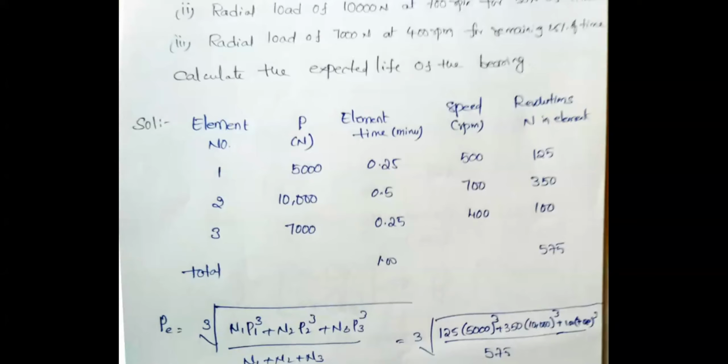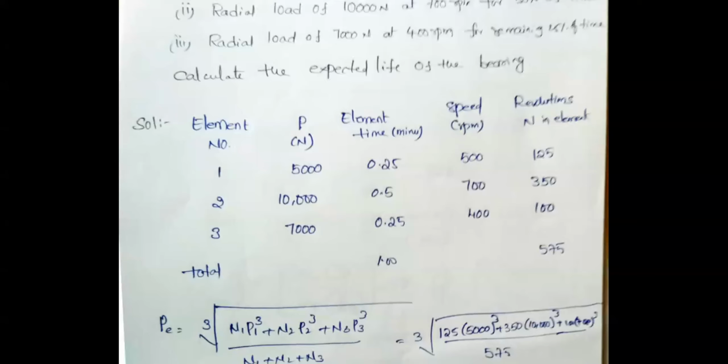Suppose I explain one column. Take element number 1. Element number 1 means the first cycle. In the first cycle, the load is simply 5000 newtons, and those 5000 newtons operate for 25% of the time, so I am writing 0.25. At how much speed? 500 RPM. Now you can calculate the number of revolutions: 500 into 0.25 with the given time. How many revolutions will it take? So 125.